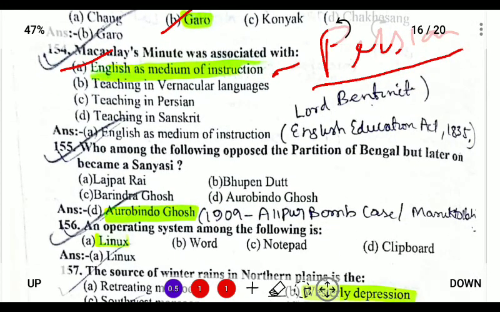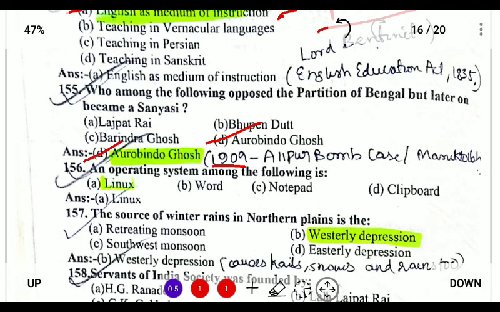Who among the following opposed the partition of Bengal but later on became a sannyasi? So Aurobindo Ghosh was acquitted in the Alipur bomb case in 1909, and because of this incident, he later gave up his revolutionary activities, and he became a saint, a sannyasi, and it was because of the Alipur bomb case or Maniktola. Next, 156.